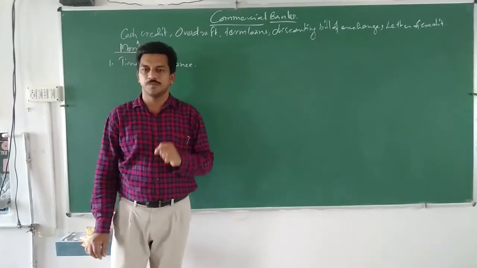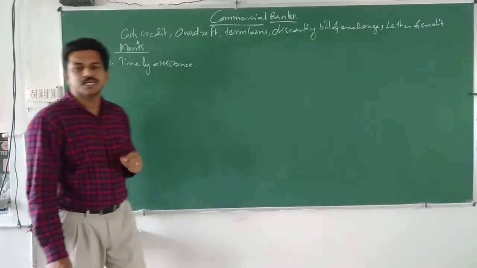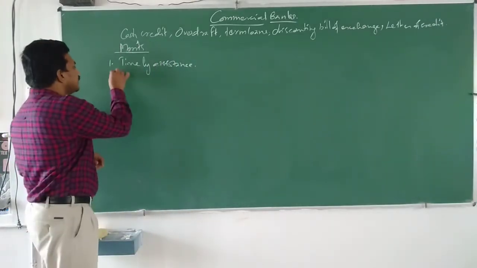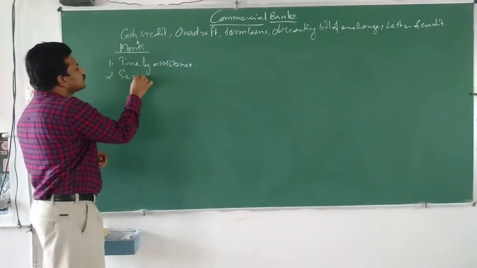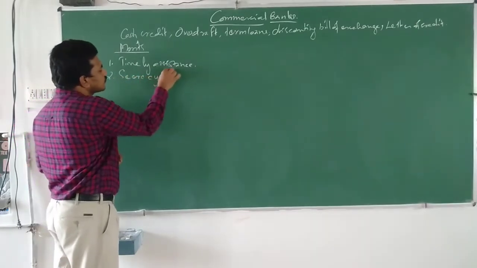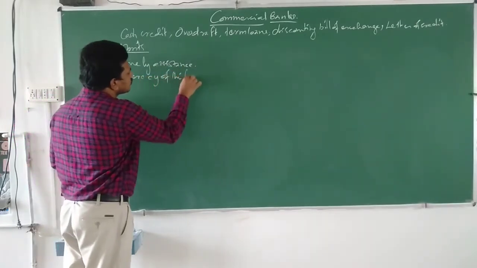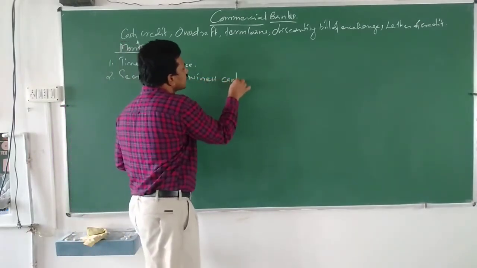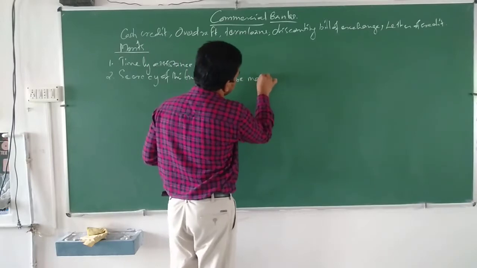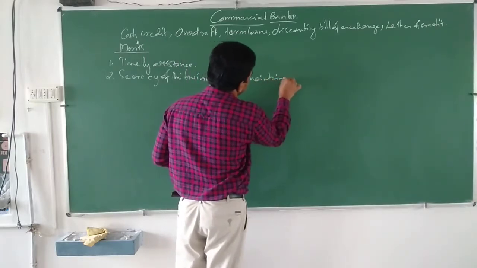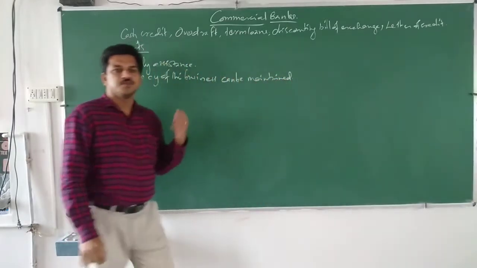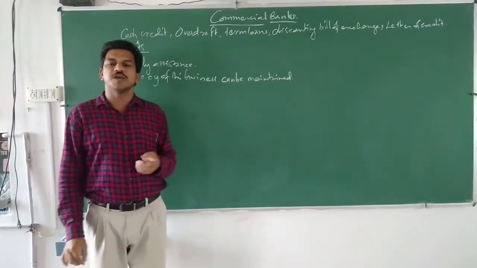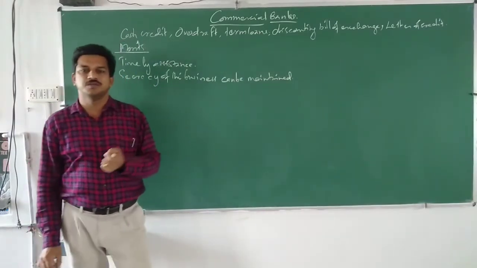Another one: secrecy of the business can be maintained. Suppose we are borrowing money from a commercial bank.